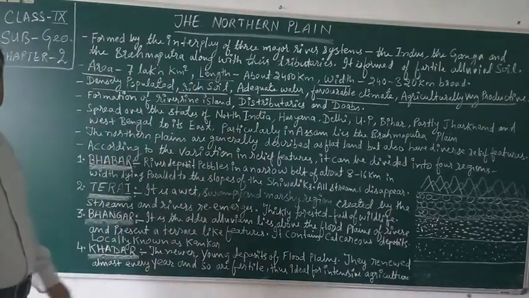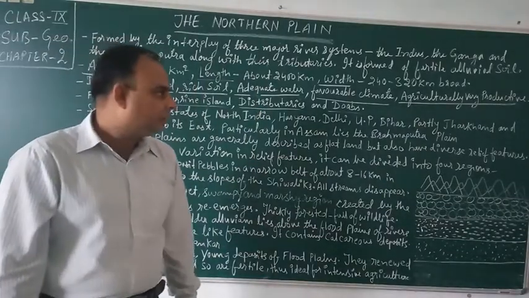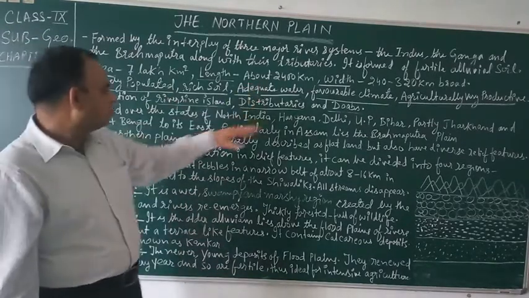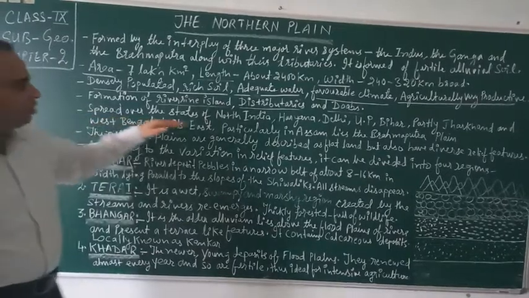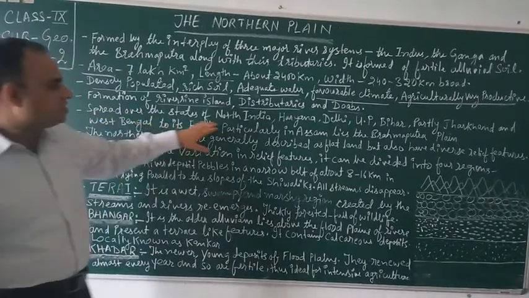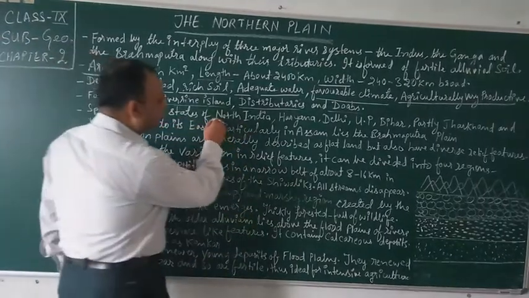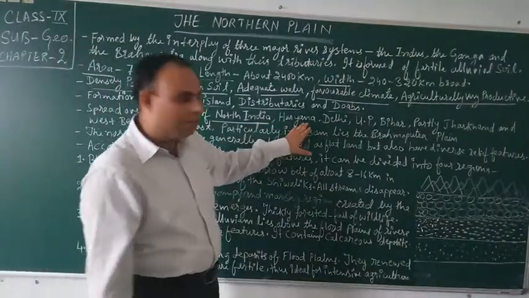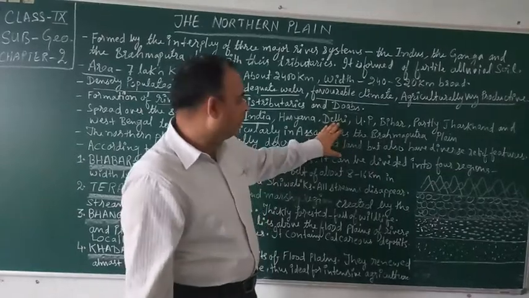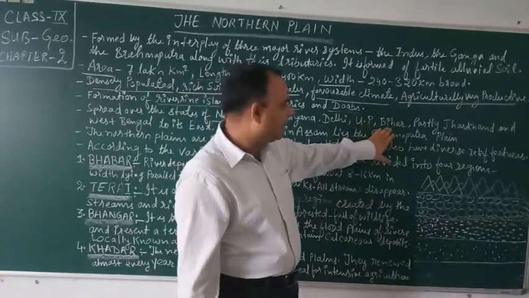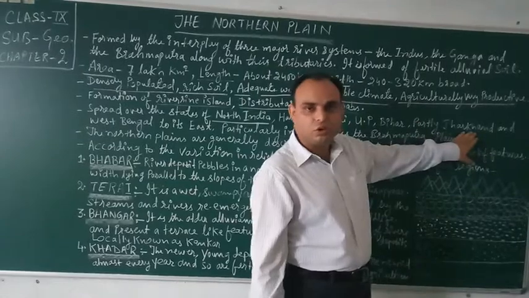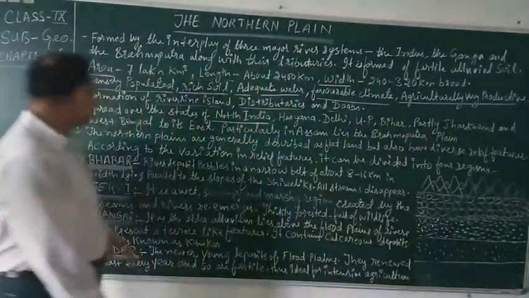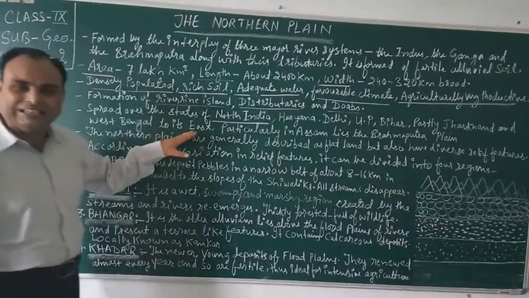Now coming to the location, where is it located? The northern plains are spread over the states of northern India: Haryana, Delhi, which is a Union Territory, Uttar Pradesh, Bihar, partly Jharkhand, not the whole of Jharkhand, some area of Jharkhand, and West Bengal to its east.